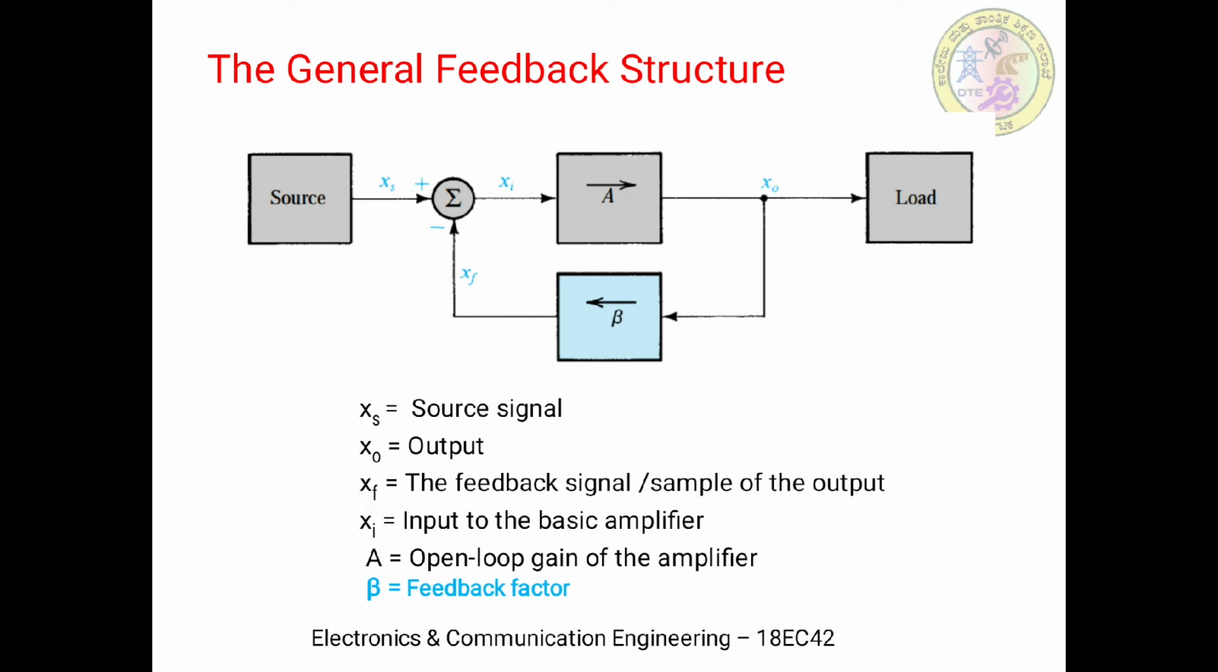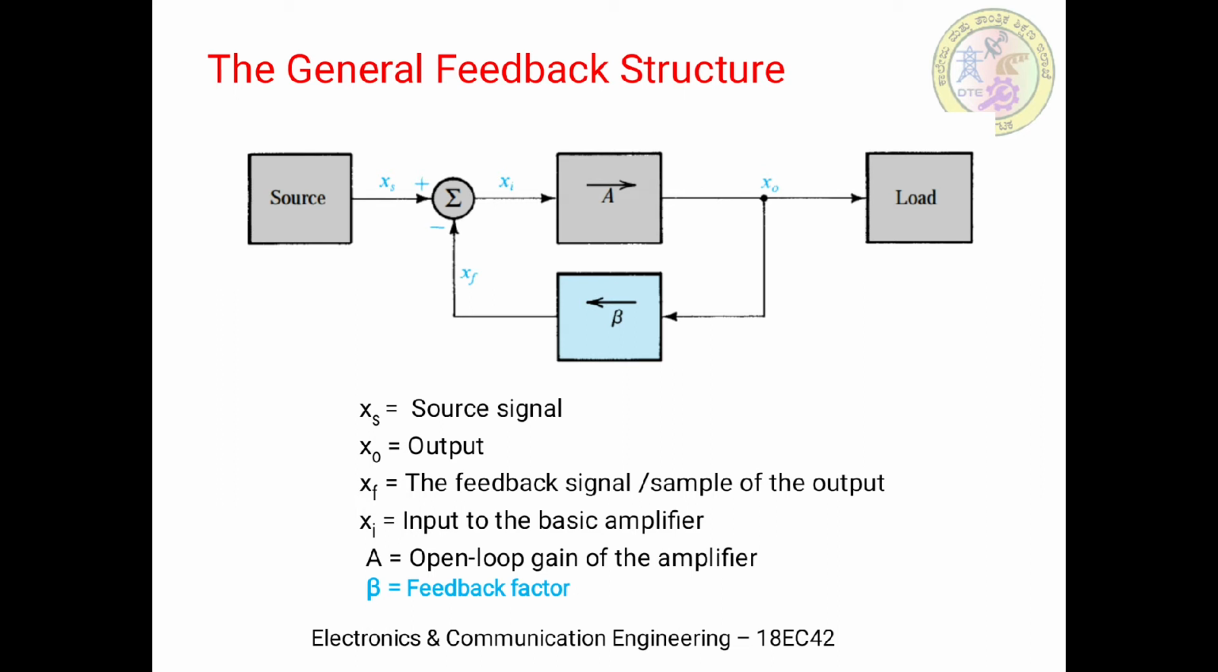Throughout this module we are using some notations. In the block diagram, Xs is our source signal, Xo is the output signal, and the feedback signal is indicated by Xf. It is also known as the sample of the output because we are taking a sample of the output and feeding it back. So it is known by two names, sample of the output or feedback signal.